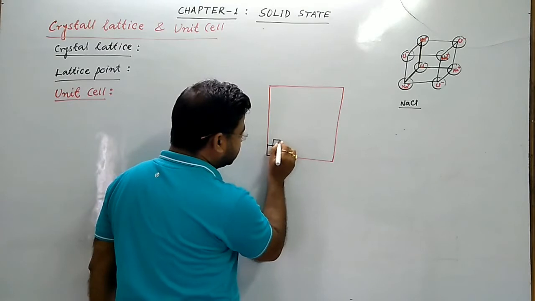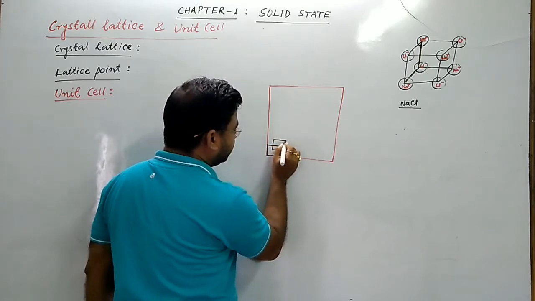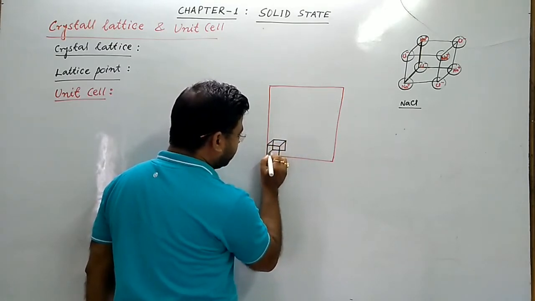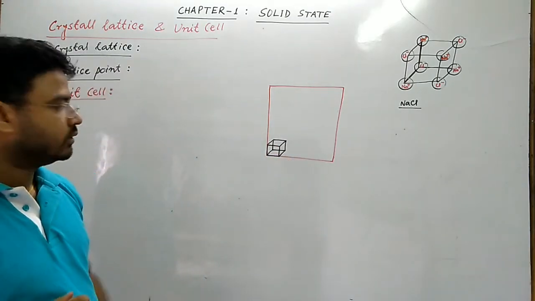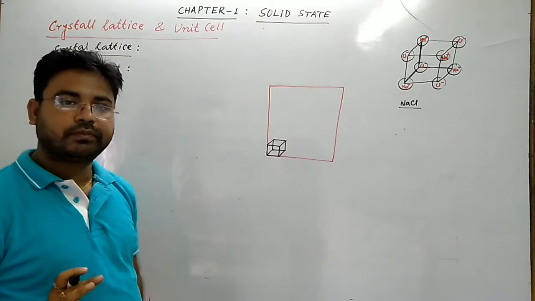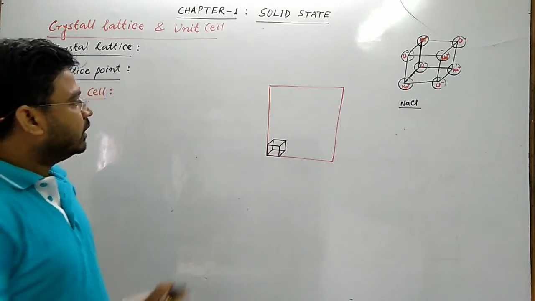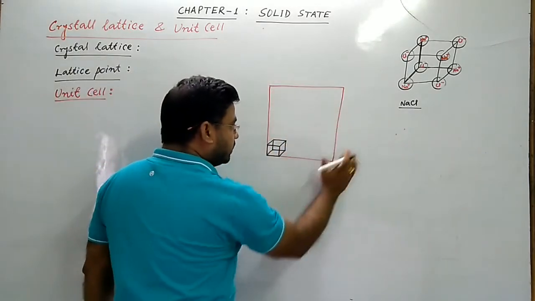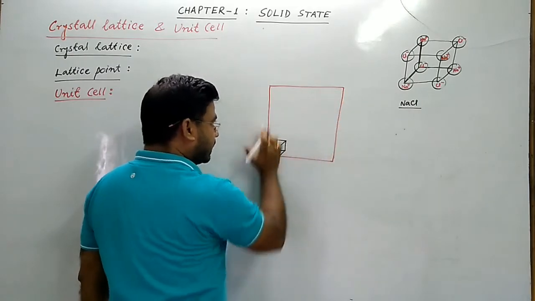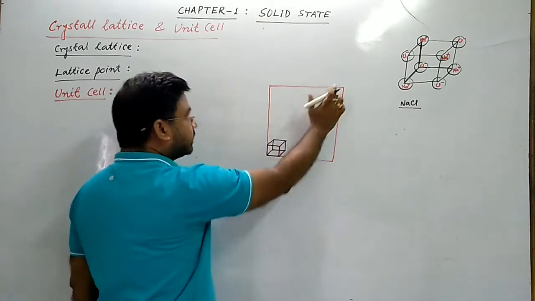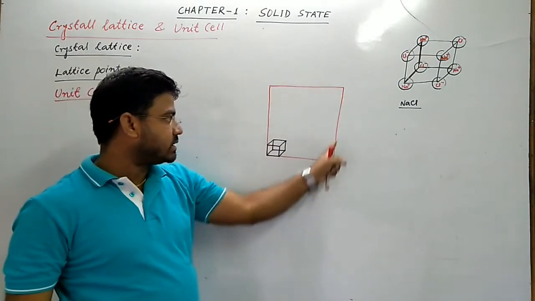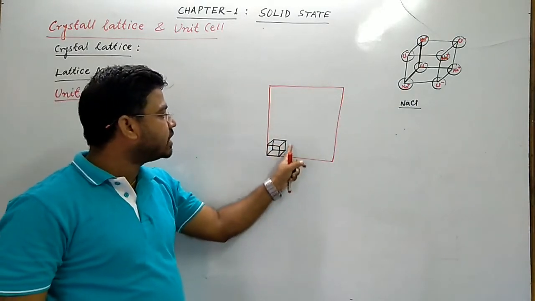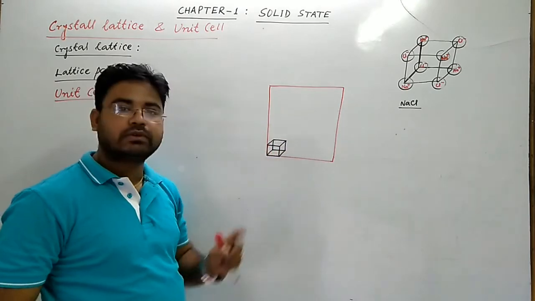This is one three-dimensional space. So here NaCl crystal is present, say. So this whole solid is the complete crystal lattice. And this complete crystal lattice is made up of a large number of three-dimensional spaces.